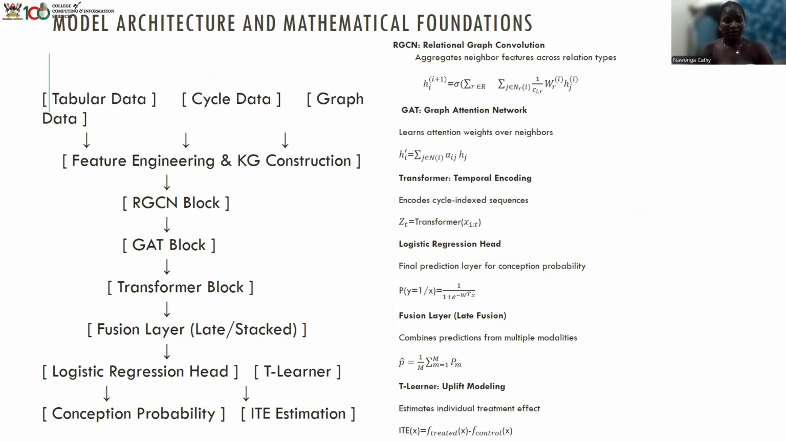Finally, we evaluate performance and fairness using calibrated metrics. So this slide summarizes the mathematical backbone of our architecture. We use RGCN for relational graph reasoning, GAT for attention-weighted aggregation, and a transformer for temporal encoding across cycles. These embeddings are fused and passed into logistic regression or a T-learner to estimate conception probability and treatment effects.